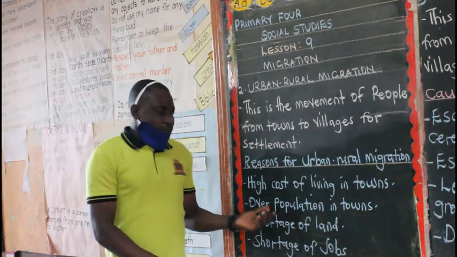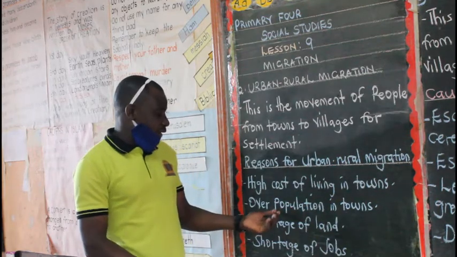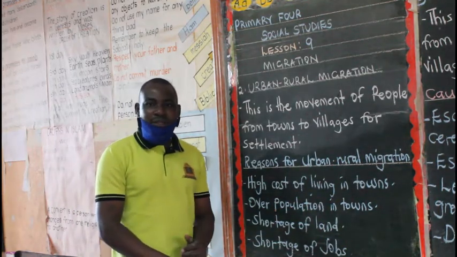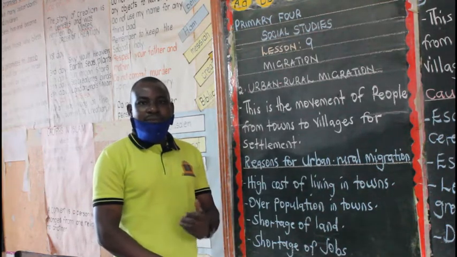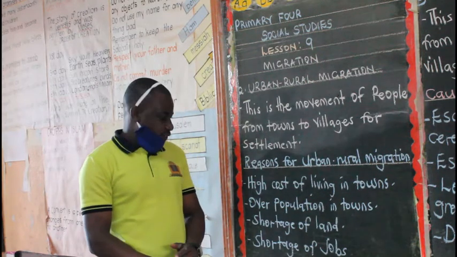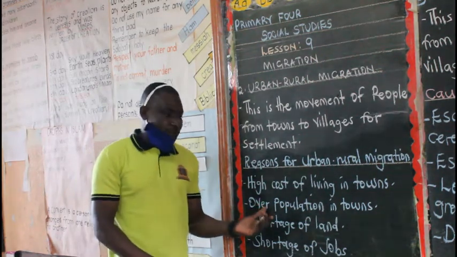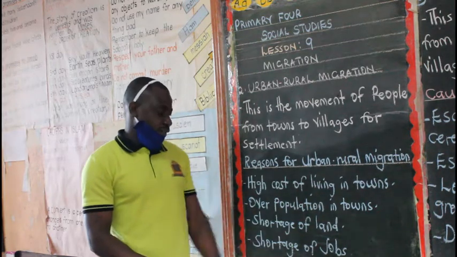Then we have overpopulation in some urban areas. If you look at Kampala, it is densely populated. If people are many in an area and you don't have enough resources, then you can easily go back to the village. So our second point is overpopulation, or high population in urban areas.